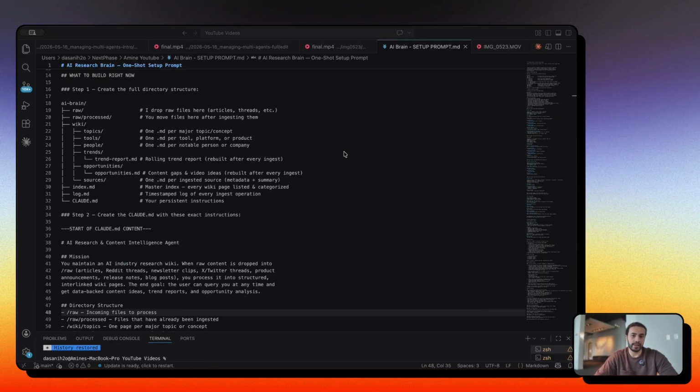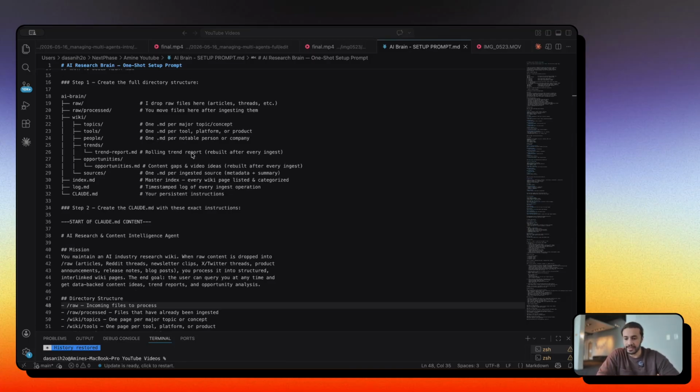If you want to apply this to your own use case, I do have a complete markdown file on a more general way of structuring this AI brain. It's in the link down below in the description. And all you have to do is grab it, give it to Claude, and then Claude is going to start progressively asking you questions so that it can build this properly for your use case.